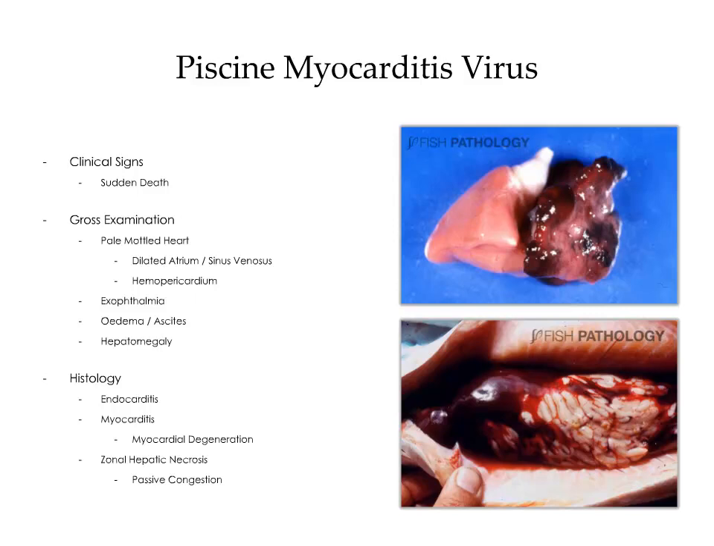Histologically, there's endocarditis and myocarditis with associated myocardial degeneration throughout the atrium and spongy ventricle. Within the liver, there's zonal hepatic necrosis, which is associated with passive congestion. Within the image on the top right, you can see patches of atrial degeneration and rupture. The image on the bottom is an example of hemopericardium.